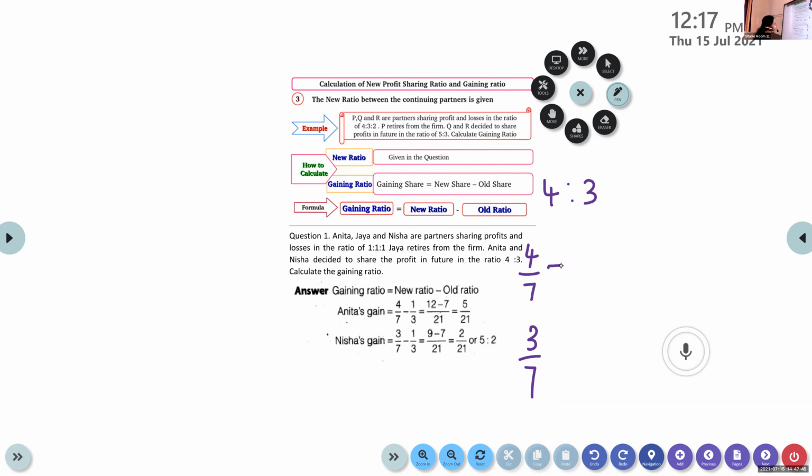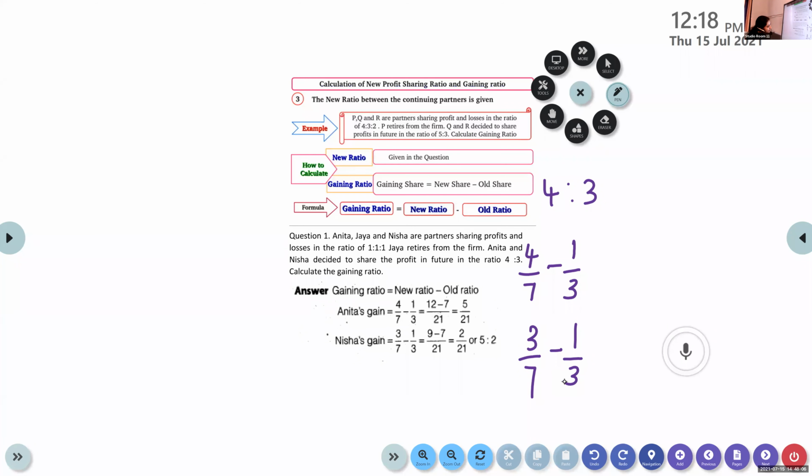Old ratios were 1/3, they were sharing equally. So 4/7 minus 1/3, and 3/7 minus 1/3. This is how you calculate the gaining ratio in this case.